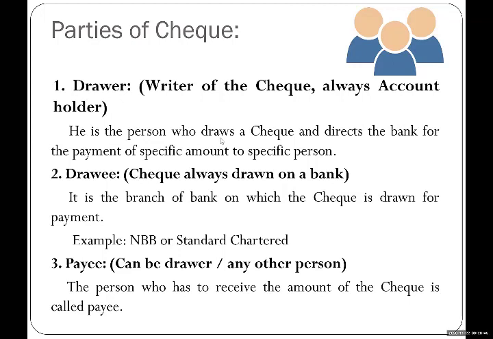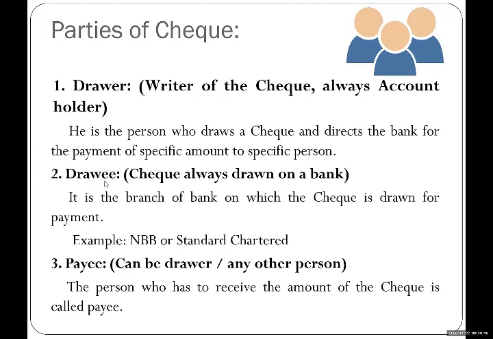He is the person who draws a check and directs the bank for the payment to a specified person, a specified amount. So the first party is the drawer, and the drawer will always be an account holder. Always remember, no other person can give the order to the bank except the account holder. So the drawer is always the account holder, or you can say a check is drawn by an account holder.